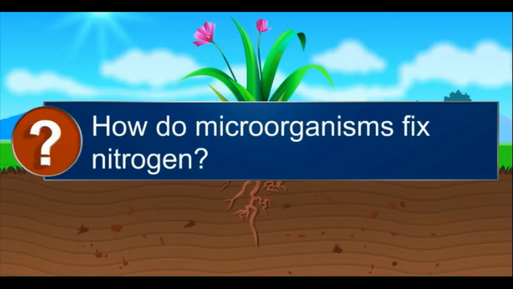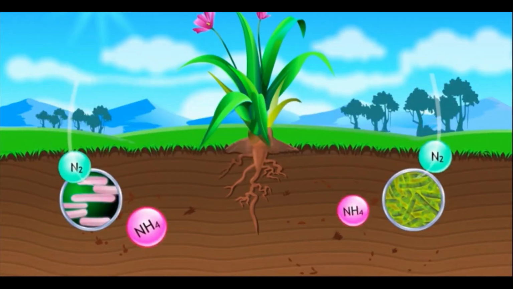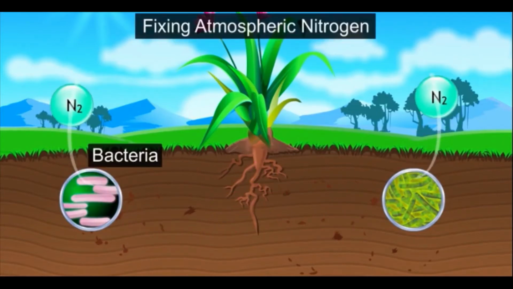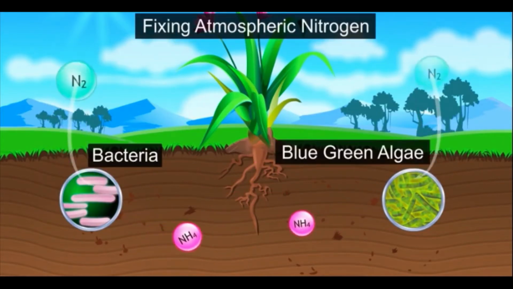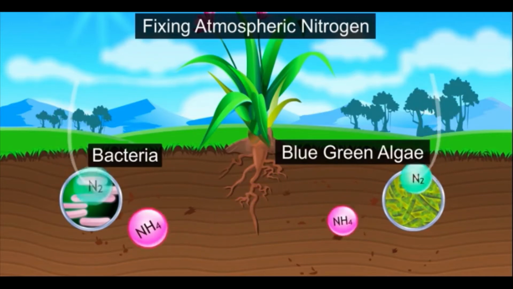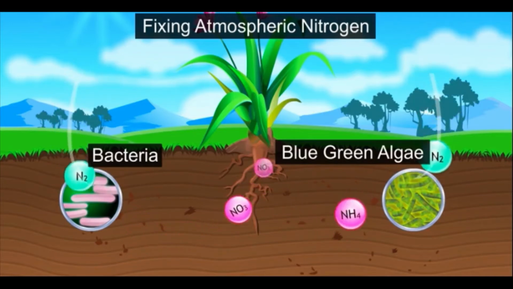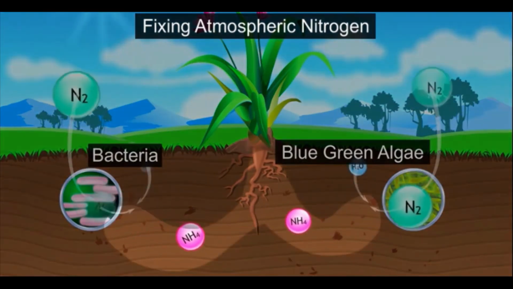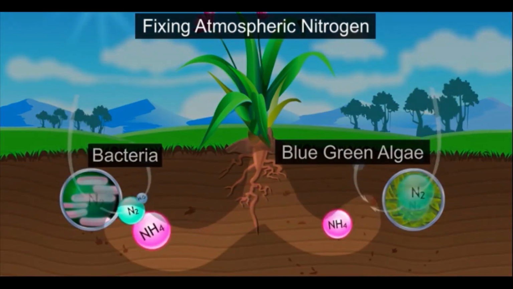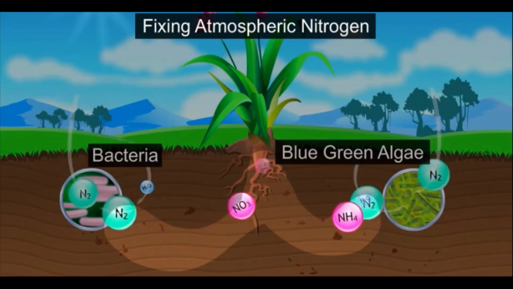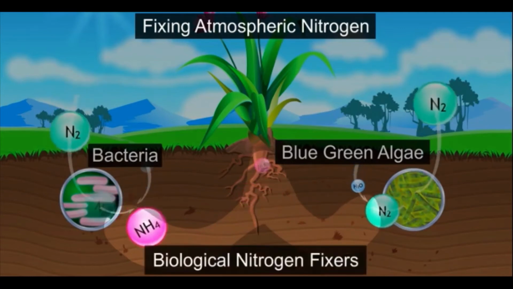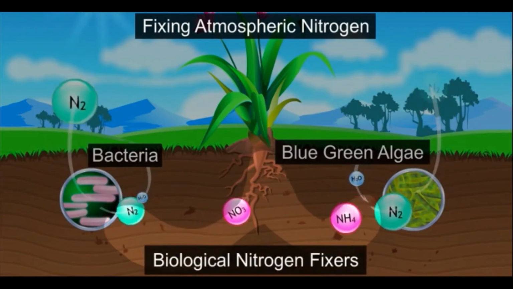How do microorganisms fix nitrogen? There are two ways in which microorganisms fix nitrogen. Some bacteria and blue-green algae are able to fix nitrogen from the atmosphere. They form nitrogen compounds like ammonia, which enrich the soil and increase its fertility. These microorganisms are commonly called biological nitrogen fixers.